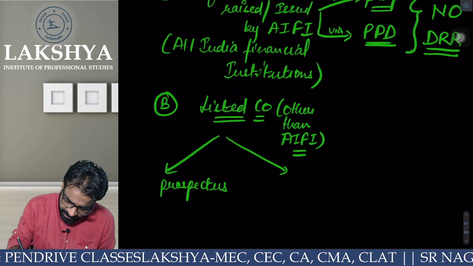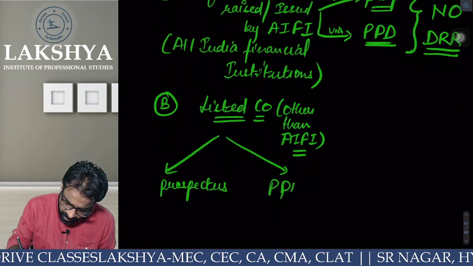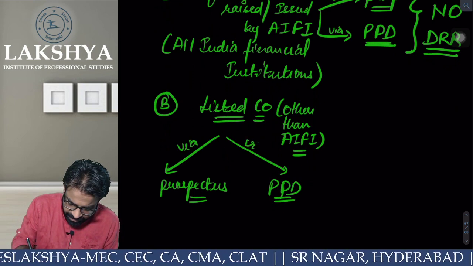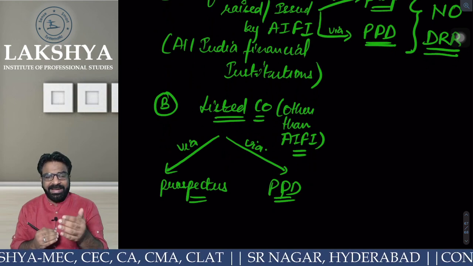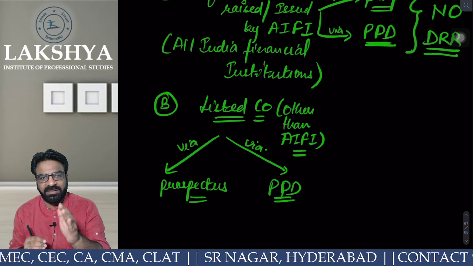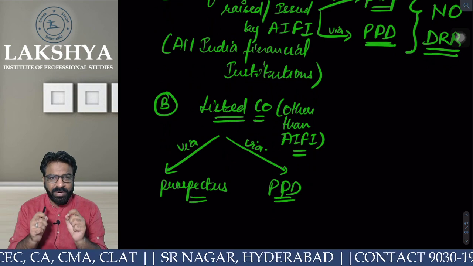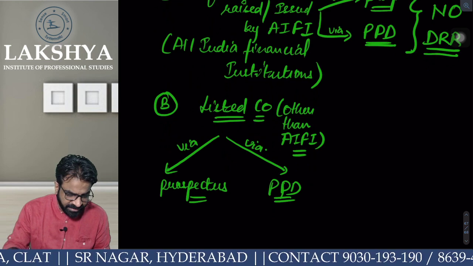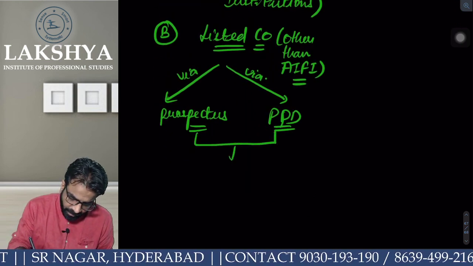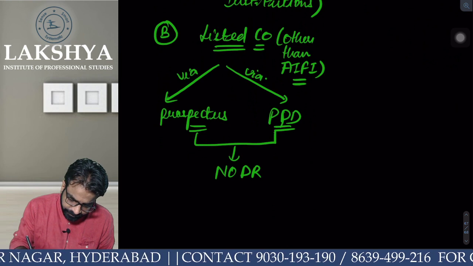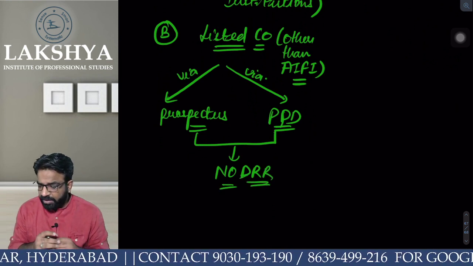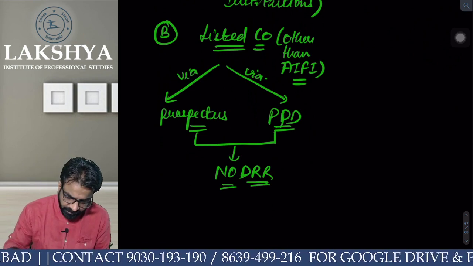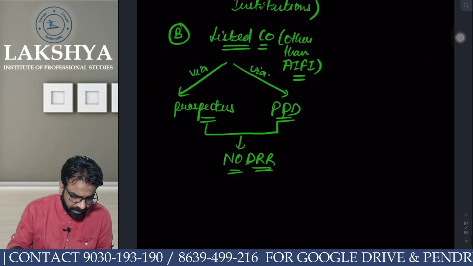or you have raised the debentures via private placement of debentures. So, are you a listed company or unlisted company? Sir, I am a listed company. Are you an AIFI or other than AIFI? Sir, I am other than AIFI. And you are raising the debentures via prospectus or private placement of debentures. Then in that case, again, no DRR required. Are you getting the point?